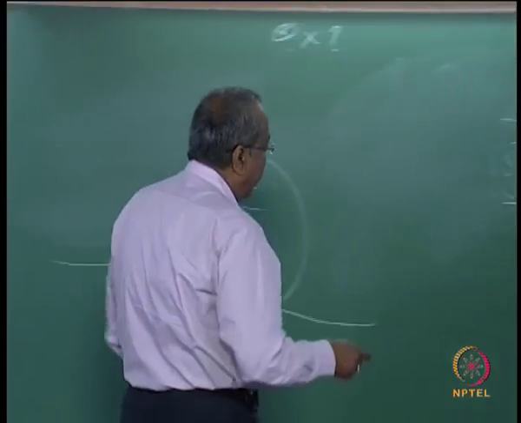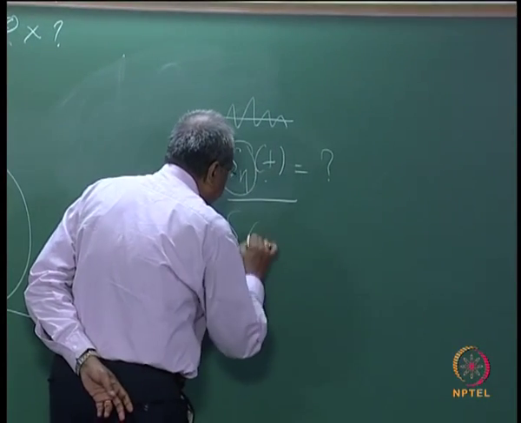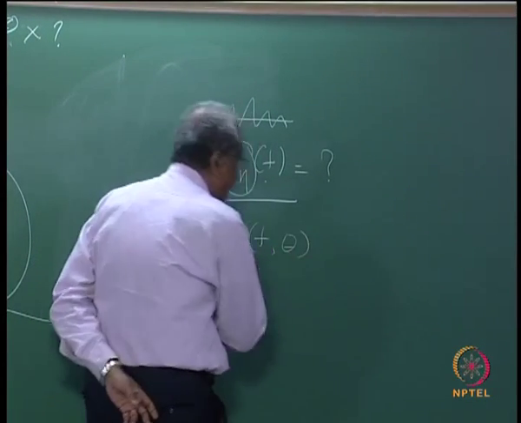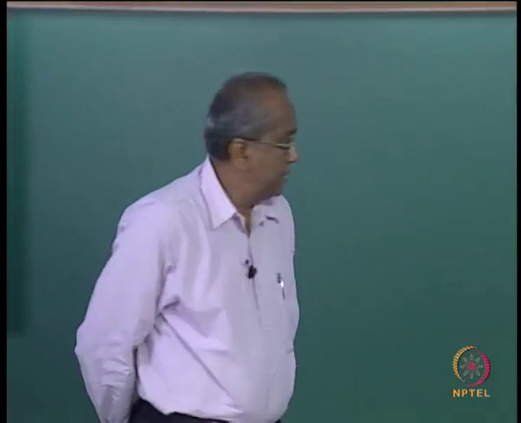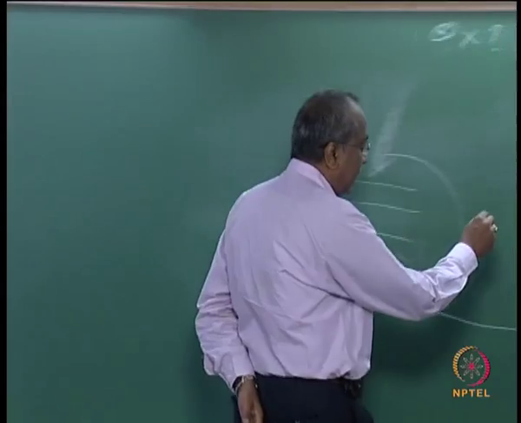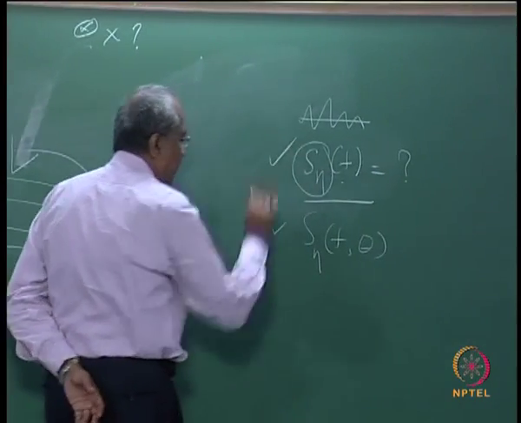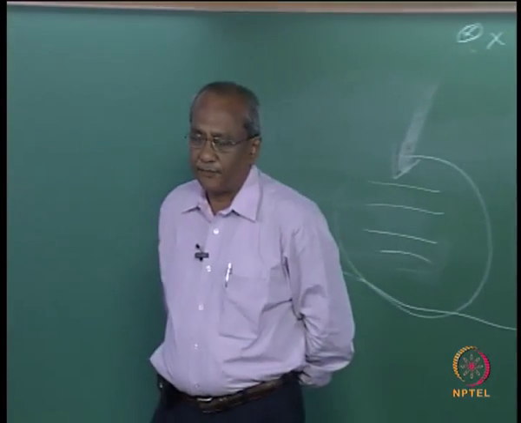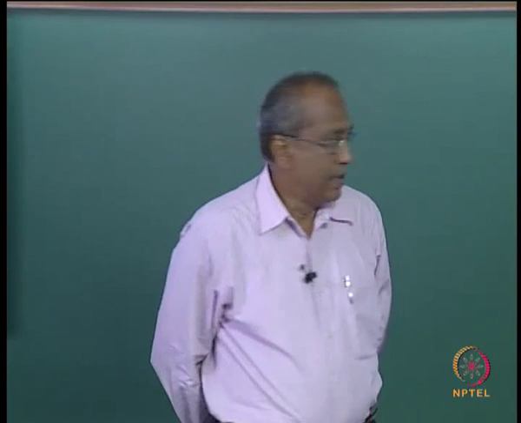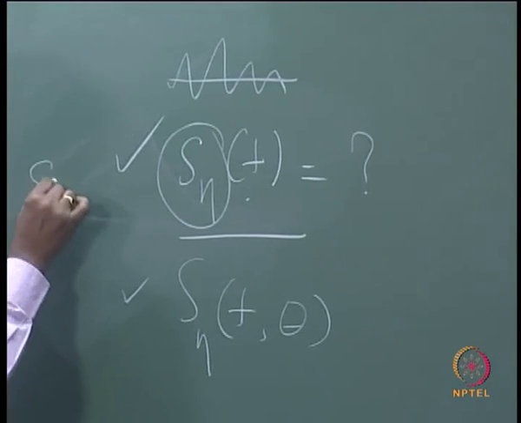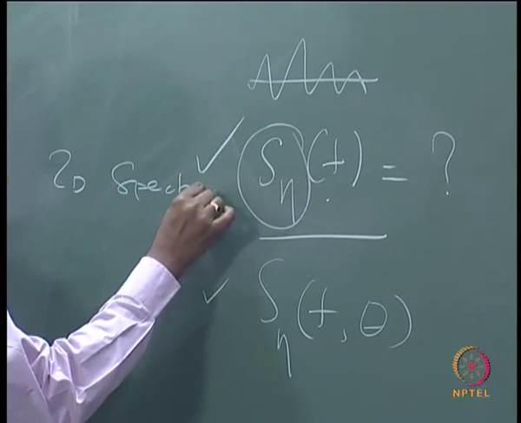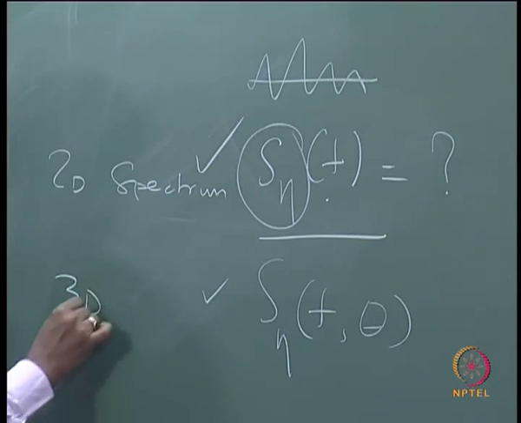So this will be represented as S of f comma theta. You see the difference between S of eta f and S of f comma theta. The first is referred to as a two dimensional spectrum, and this is a three dimensional spectrum.